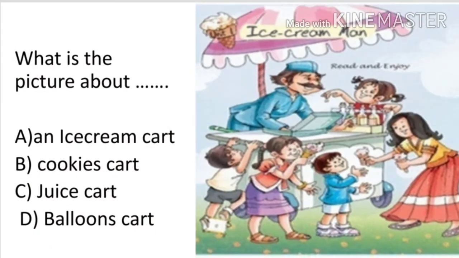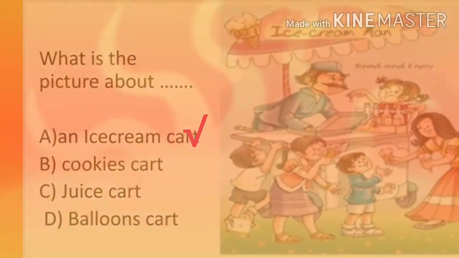Okay, have you observed? So, the first question, what is the picture about? A. An ice cream cart, B. Cookies cart, C. Juice cart, D. Balloons cart. Which cart is it? Yes, it is an ice cream cart.